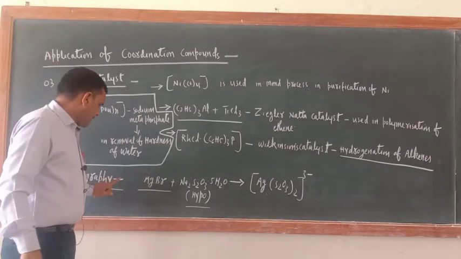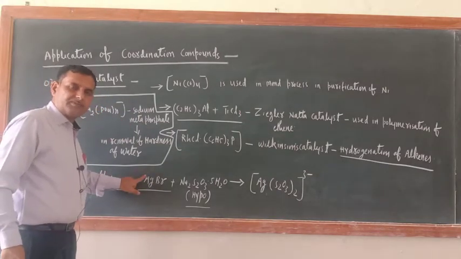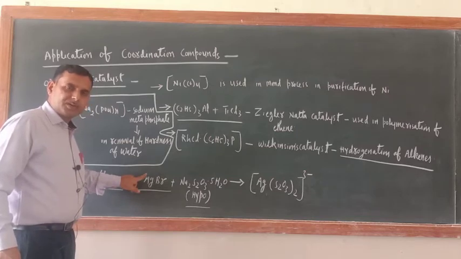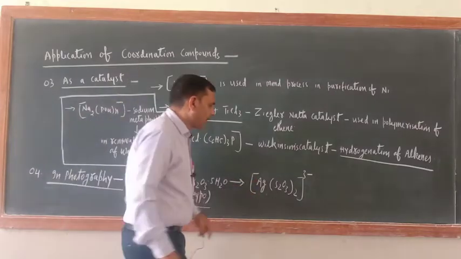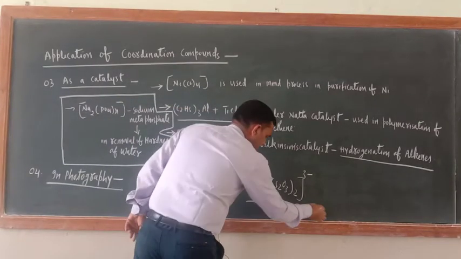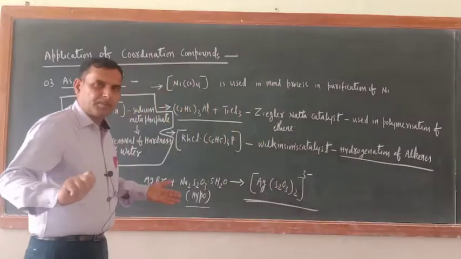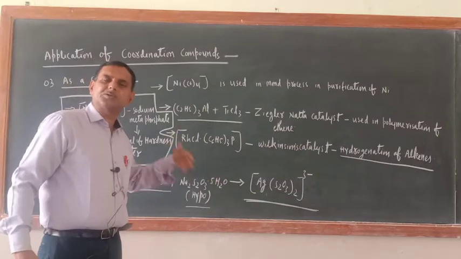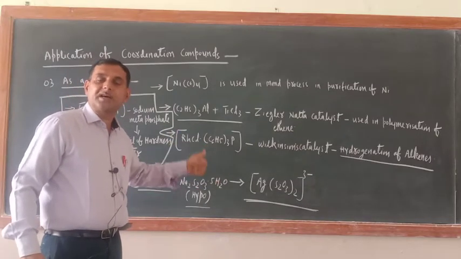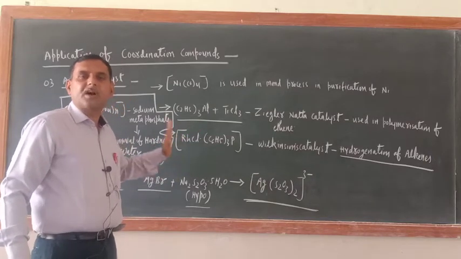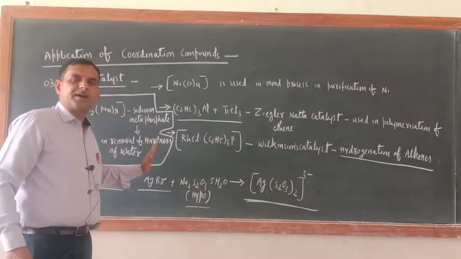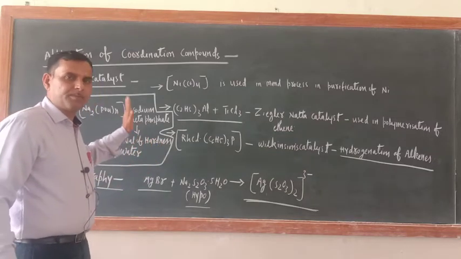Just see, in photography silver bromide was used. Silver bromide was reacting with hypo solution and forming this coordination compound, and that coordination compound is only helpful in developing the negative. Earlier, nowadays it is not used, but since we are on the application of coordination compounds, we have to write this application also.